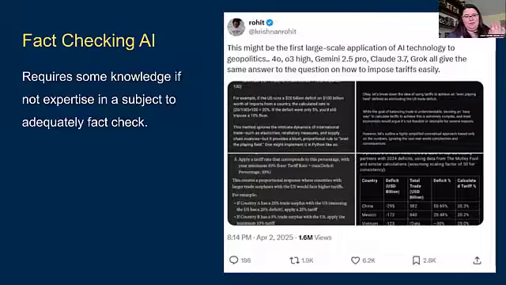Because he tested it in at least ChatGPT, Gemini, Claude, and Grok, and they're all giving a really similar answer on how to impose tariffs, right? So again, there's a level of expertise that you need to know about, like what not only the AI is capable of, but also what those outputs are going to be.